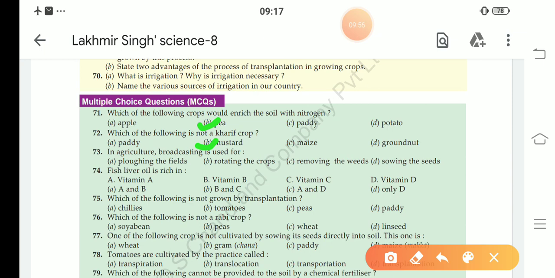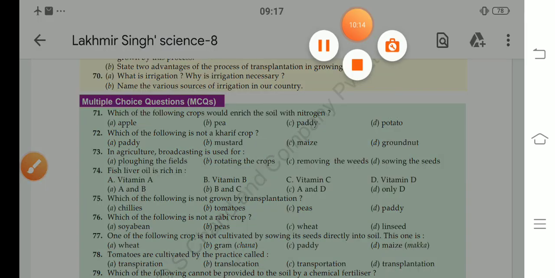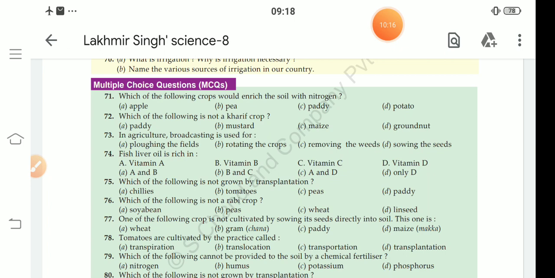73. In agriculture, broadcasting is used for sowing the seed. Sowing the seed by hand is called broadcasting. So our answer is D.